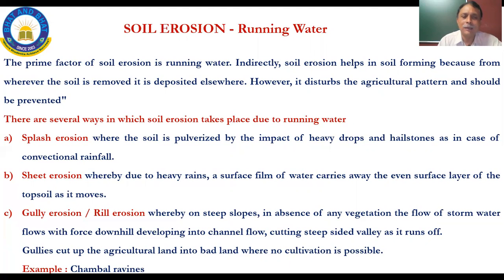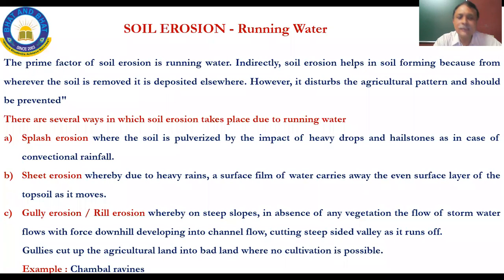It happens, but the fertility of the area where it is removed becomes an area which is unfertile. Hence it disturbs the agricultural pattern and should be prevented. Obviously, water has to deposit it elsewhere, but the particular area from where it goes becomes unfertile.